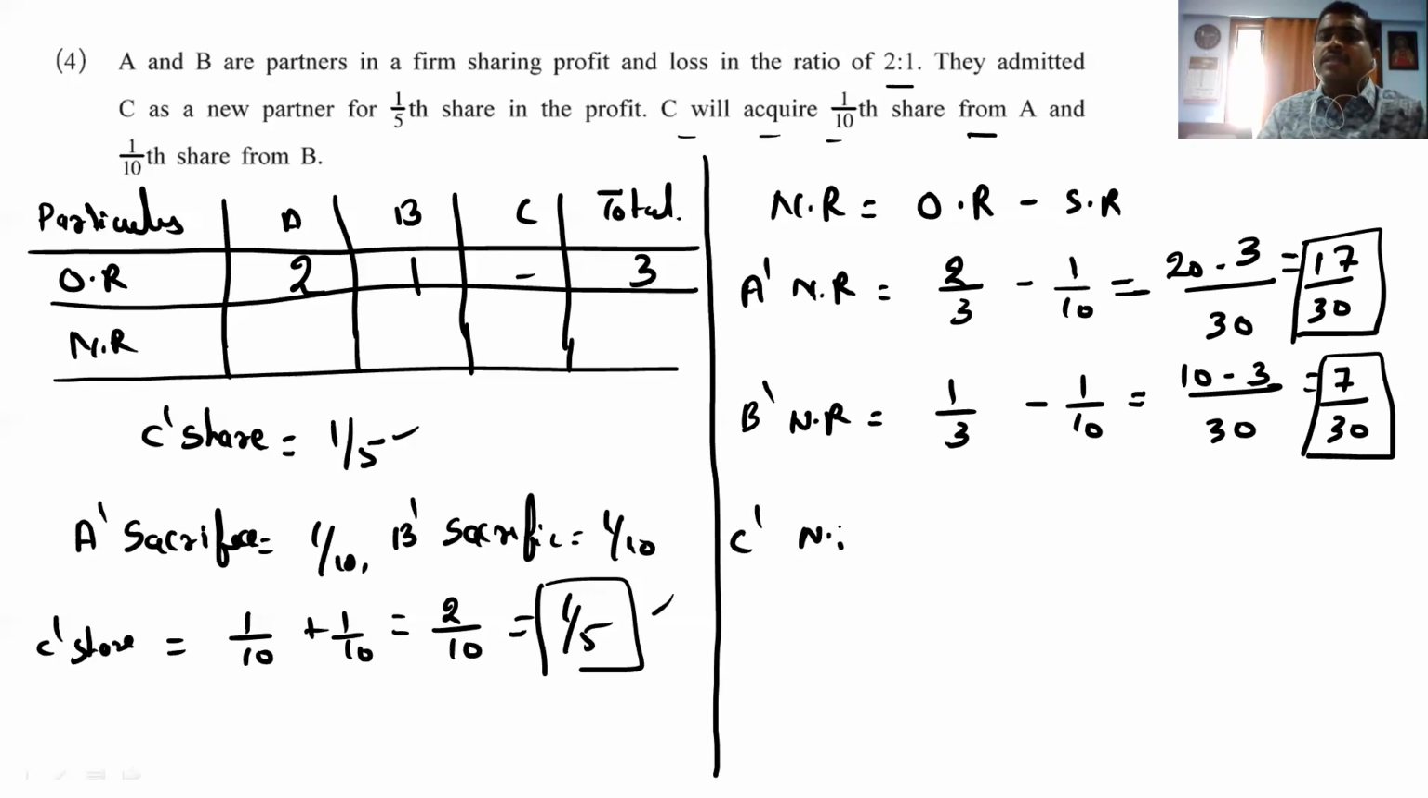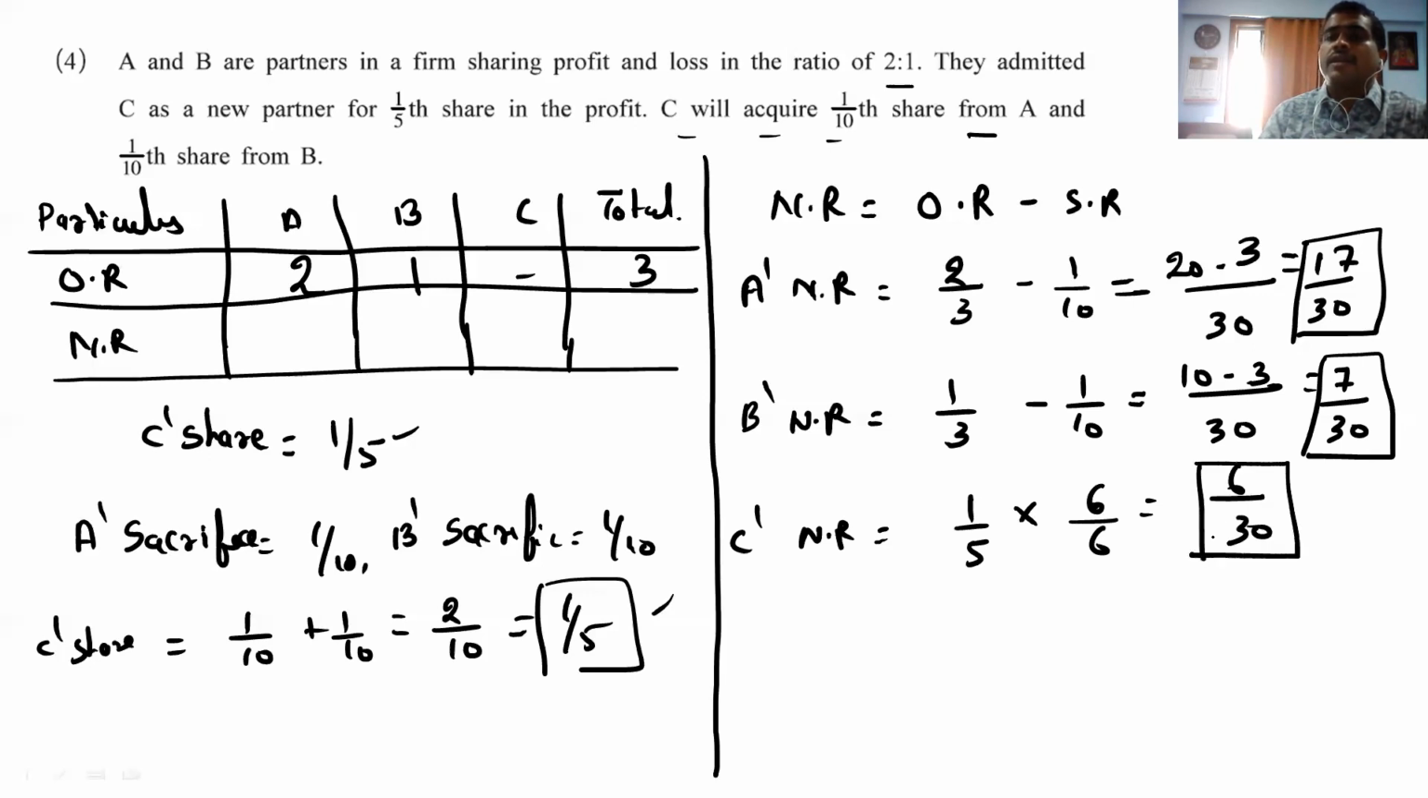Third is C's new ratio. So what is C's share? It is 1 by 5. Now, you know what I want to say? We have to just make the denominator the same. So how to do that? 1 by 5 into, 30 should come, so 6 by 6. You are getting 6 by 30.